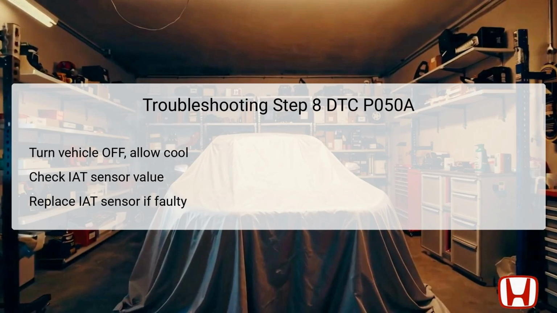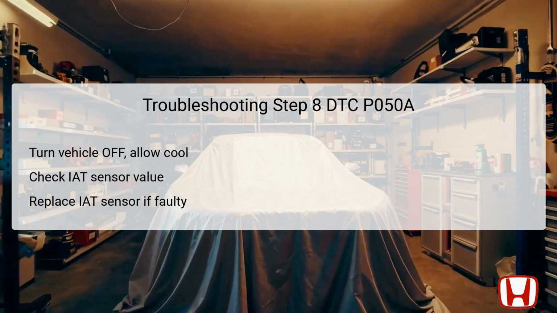Once the temperature stabilizes, note the ambient temperature. Next, turn the ignition back to on mode and quickly check the IAT sensor 1 value with the HDS. It is important to compare this value with the ambient temperature. Any significant difference of 5.4 degrees Fahrenheit or 3 degrees Celsius or more indicates a fault with the IAT sensor. If the readings do not match, it is important to replace the MAF sensor IAT sensor 1.